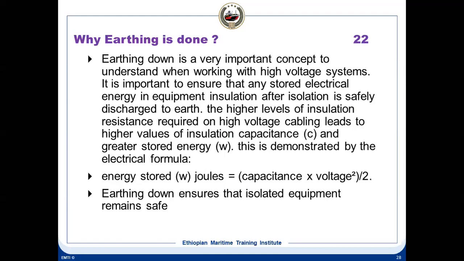So when you apply voltage, there is a possibility that some residual energy is still left over. Even if you do a Megger test of 500 volt, you take out the Megger and ground one of the windings, let's say UVW, touching the U winding with the ground, you find a spark.